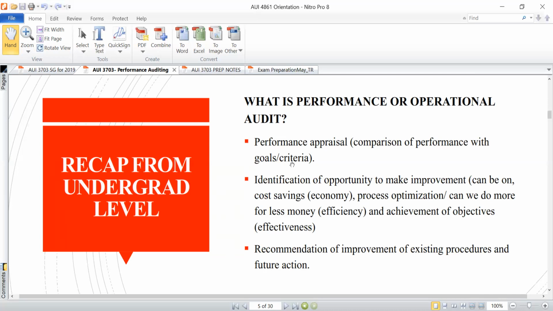Number one, the cost savings aspect. It's already indicating to you the economy element, which deals with how the organization is utilizing the available resources. Process optimization, all right. This one, obviously, is looking at the efficiency element.